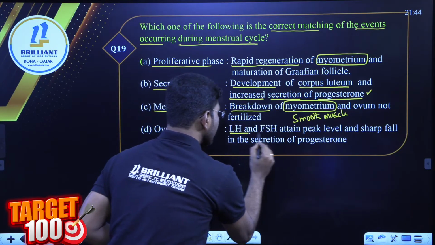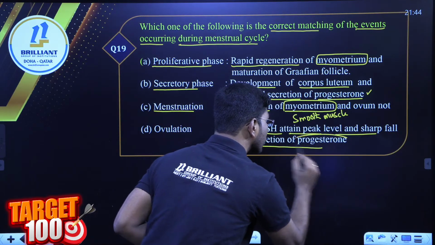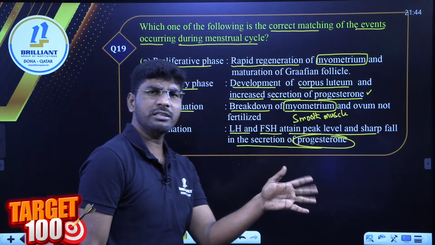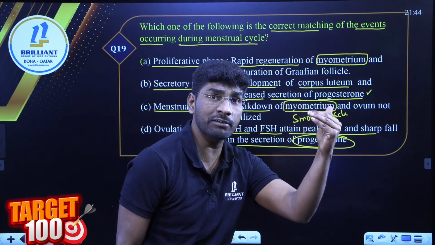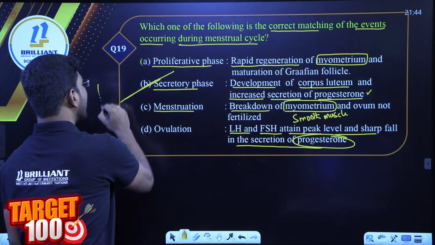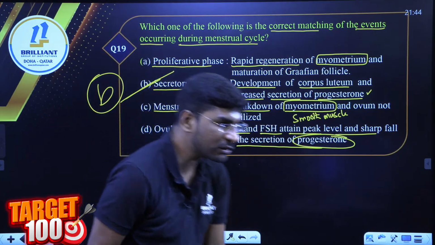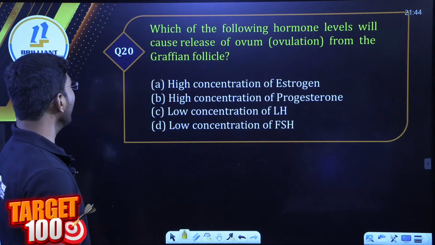Ovulation. LH, FSH attain peak level and sharp fall in the secretion of progesterone. So it is also not accurate, right? It is a peak level. FSH, LH peak level. Estrogen also peak level. So the right answer is secretory phase or luteal phase. Very good. Absolutely correct. Next question.